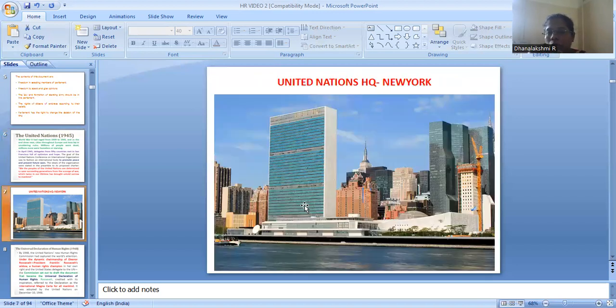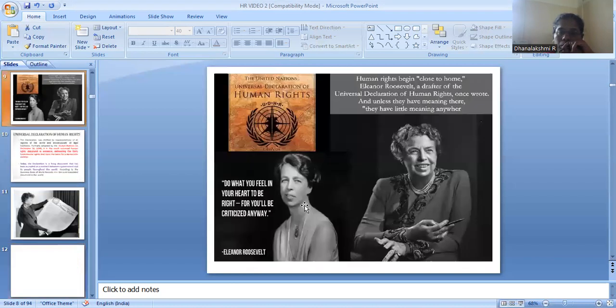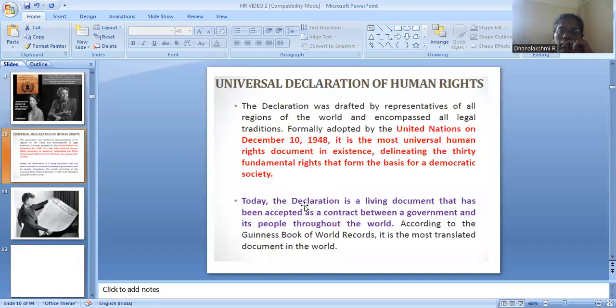They formed a committee, and Eleanor Roosevelt was the chairman. Under the chairmanship of Eleanor Roosevelt, they drafted nearly 30 articles in this UDHR, and in the year 1948 it was adopted. So under UDHR, 30 articles were drafted by the committee headed by Eleanor Roosevelt.